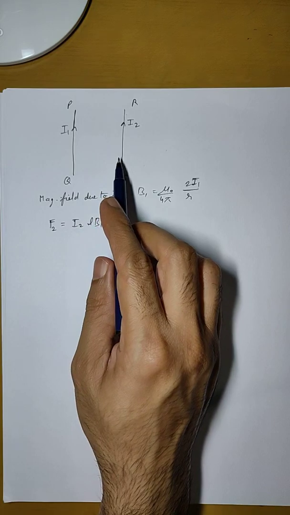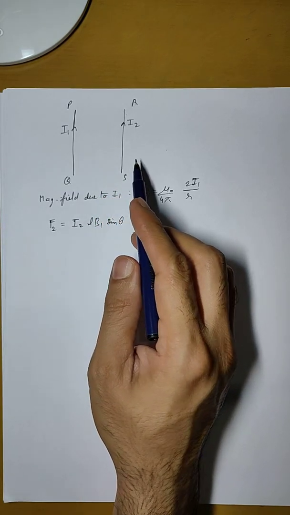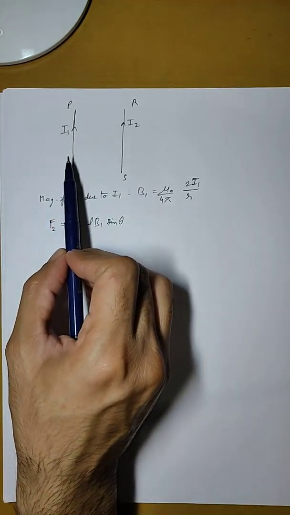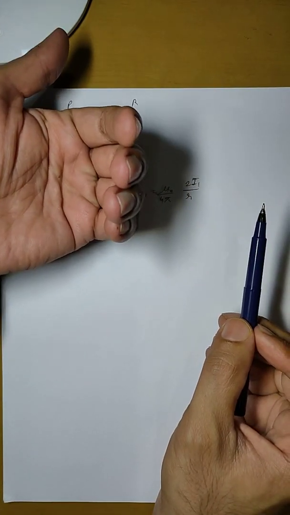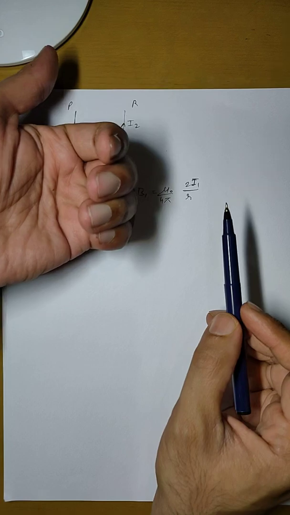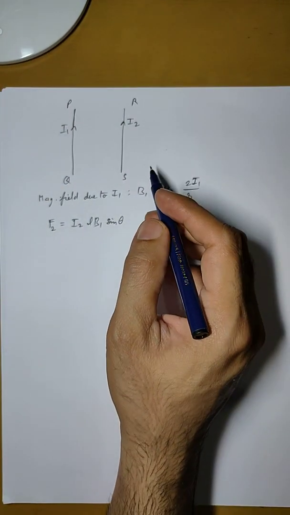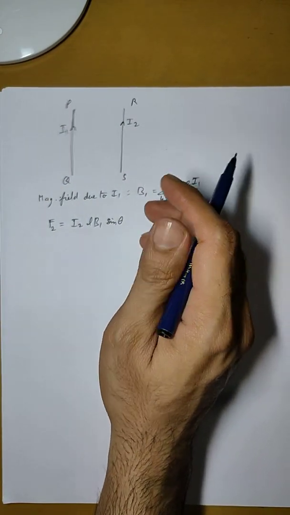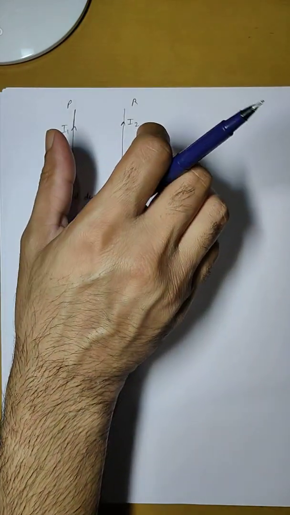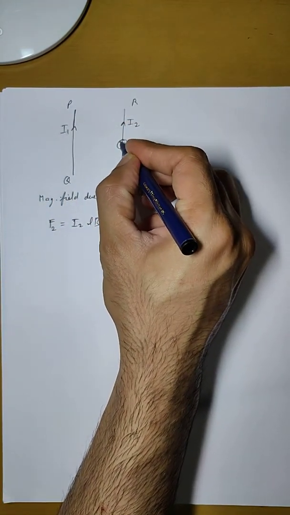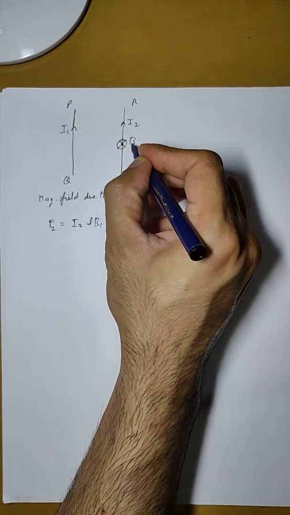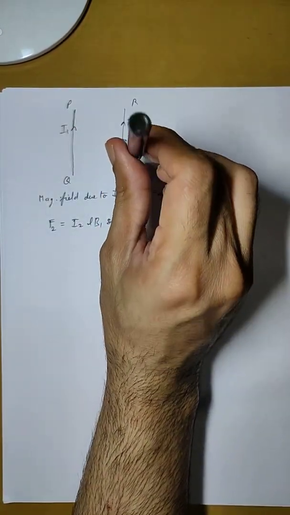If we apply the right hand rule, then if the current is moving upward and we curl the fingers, the magnetic field B1 will be in the downward direction. So at this point B1 will be perpendicularly downward.